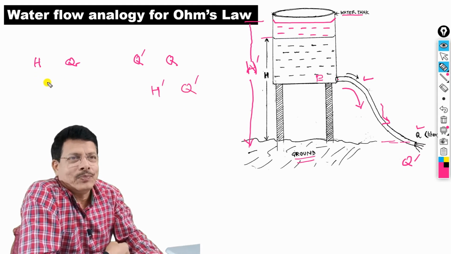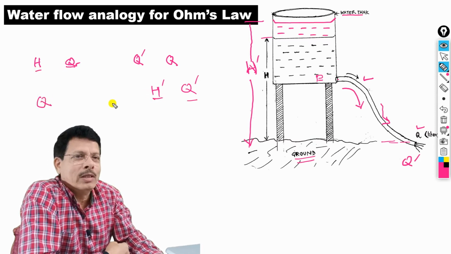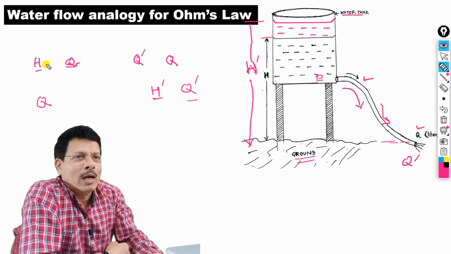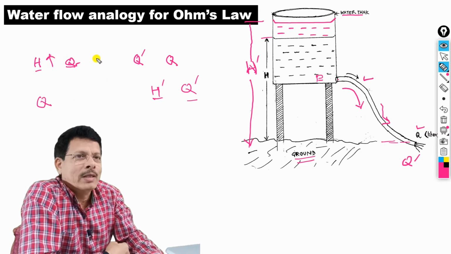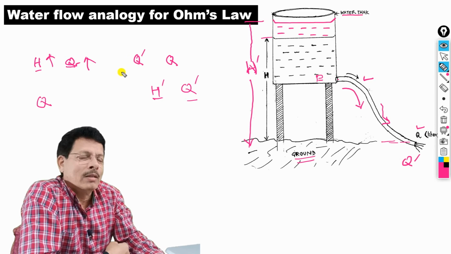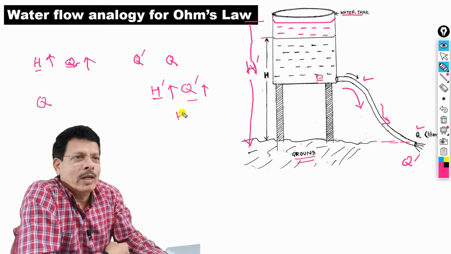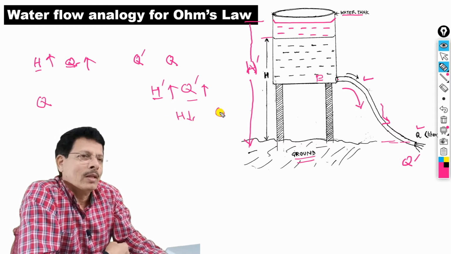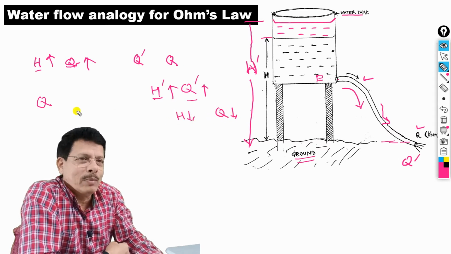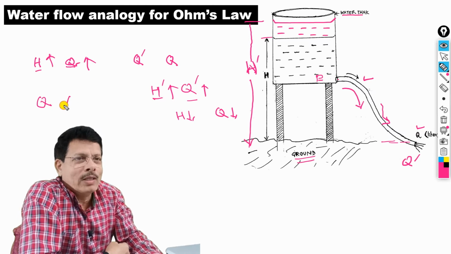You can say that if the height is increasing, the discharge, that is the water current, will be more. If H is decreased, the discharge will decrease. It means that water flow discharge is proportional to H.